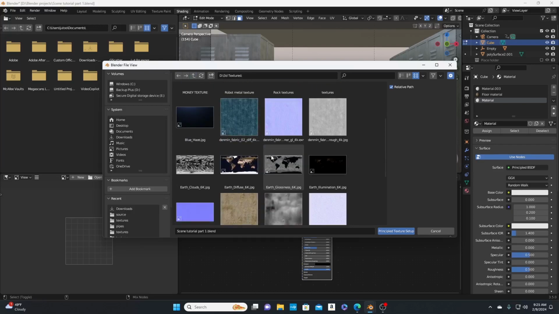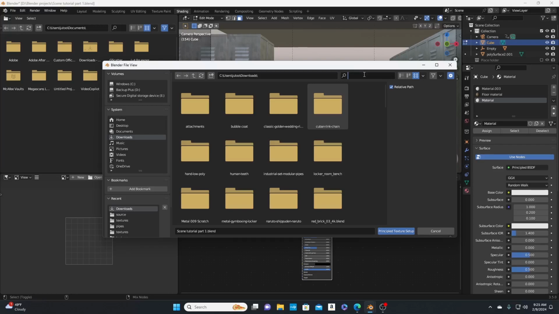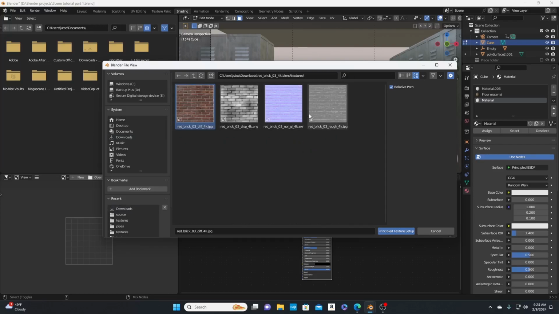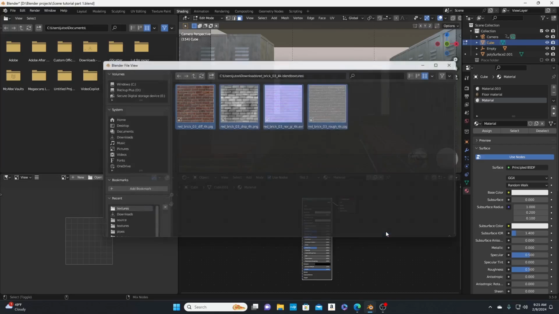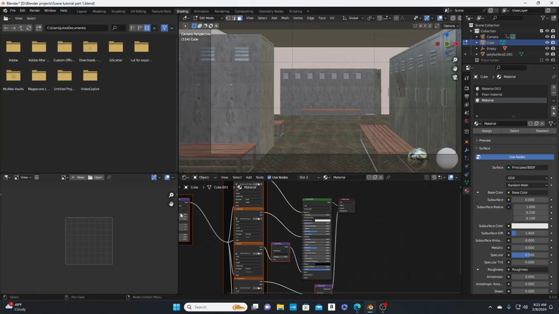Alright, we're going to select these, and it's going to automatically place them where they belong. Alright, and paste it to the back wall right here. Oh yeah, pay attention to this back wall. Alright, so the reason why it didn't show up as brick is because we have to click the assign.